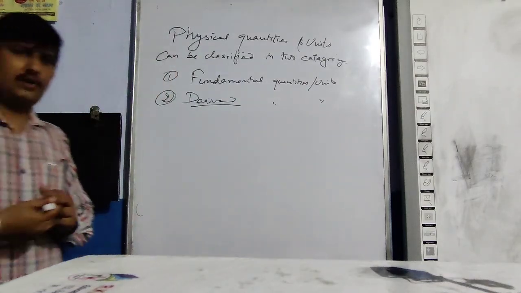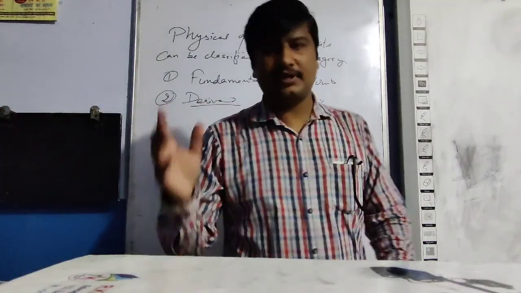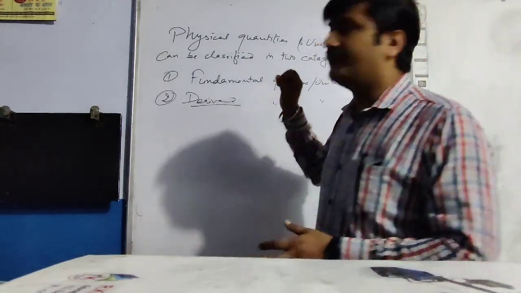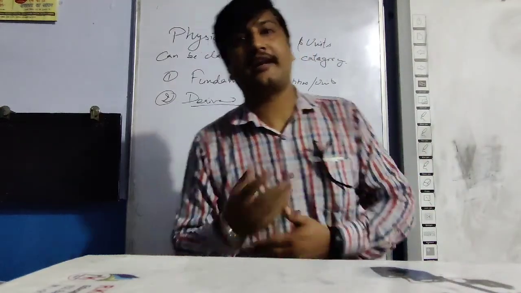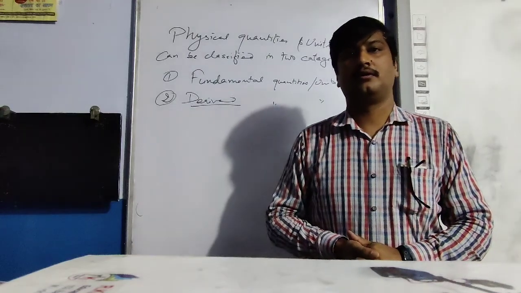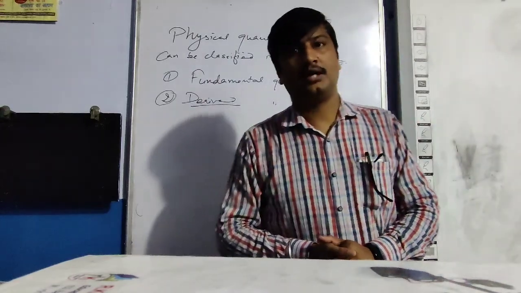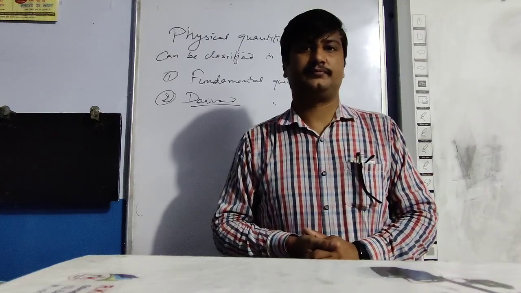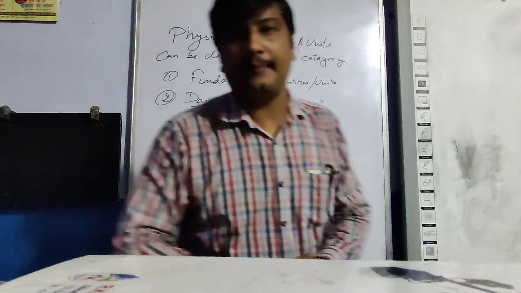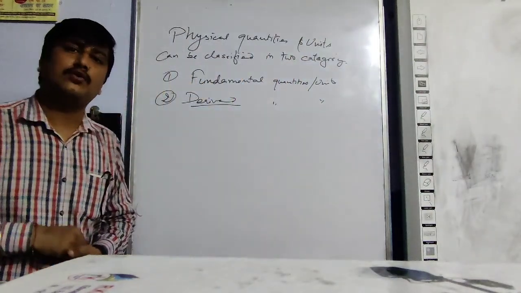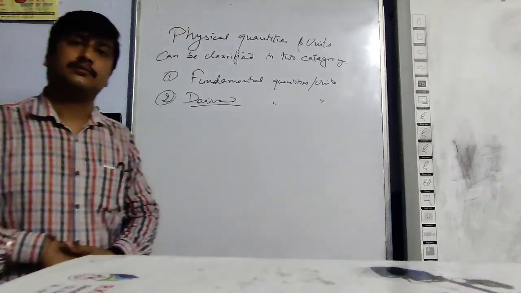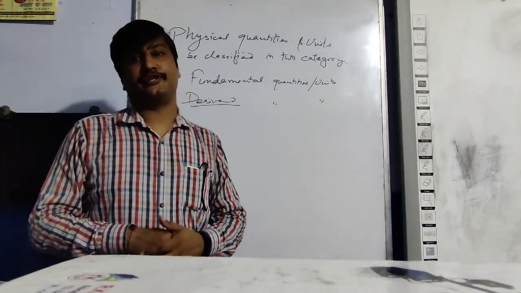दोस्तों फंडामेंटल और डिराइव्ड नाम से क्लियर होता है। फंडामेंटल मीन्स बेसिक, the quantities which are basic, which are not derived, which are not made from the other quantities, which are independent, they do not depend upon other factors, are the fundamental quantities. Physical quantities which do not depend upon other physical quantities are known as fundamental quantities, and the units used to express those quantities are called fundamental units.